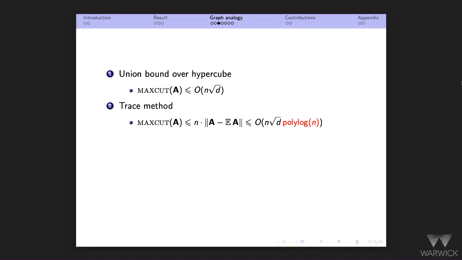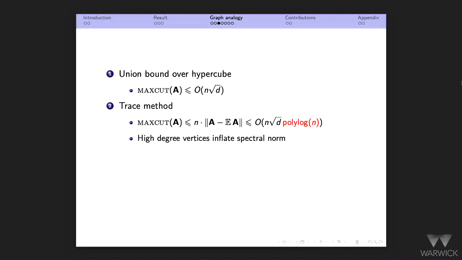And this gives me a worse bound, up to a polylog. The reason is that there might be vertices of logarithmic degree or super constant degree, and this inflates the value of the spectral norm. So that's where this additional polylog comes from, and you can imagine something similar is happening for CSPs.